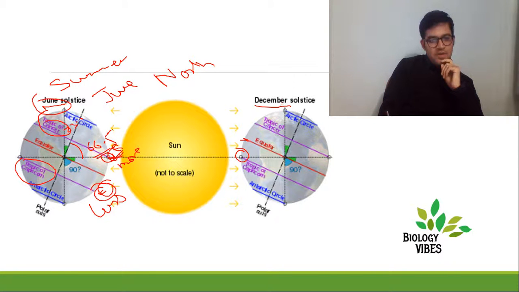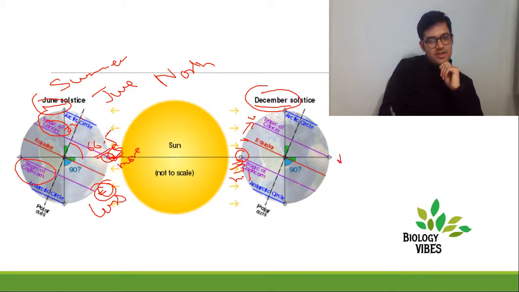On the opposite, when it comes to December, the Earth is tilted around its axis at 66.5 degrees. So Tropic of Capricorn is more close to the sun. It will receive higher insolation. And Tropic of Cancer is farther, so less sunlight, less temperature, we experience winters.